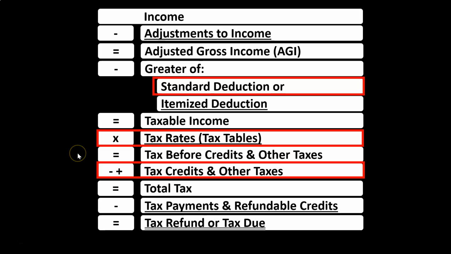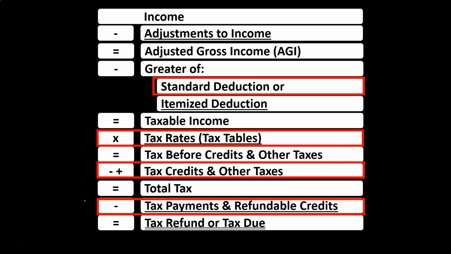And then we have the tax credits and other taxes, so the child tax credit and the earned income credit. Some of those are up top, and some of those might be down here in the refundable credits. Both the child tax credit and the earned income credit are refundable credits. So again, they could have a disproportionate impact on lower income individuals, because they most likely won't be subject to the phase out of the credit. They'd get more of the credit, and they might have a refundable credit here as well, which means you're going to get credits beyond the point of the tax liability. You get money back without actually a refund, but more like a benefit type of program.